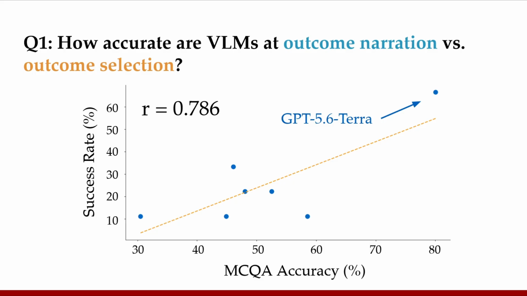We find a strong correlation between the MCQA accuracy, or the proportion of filtering steps for which the semantic pipeline successfully identifies the action that yields the most aligned outcome with the task goal, and the proportion of episodes for which the filtered nominal policy succeeds at reaching the task goal.